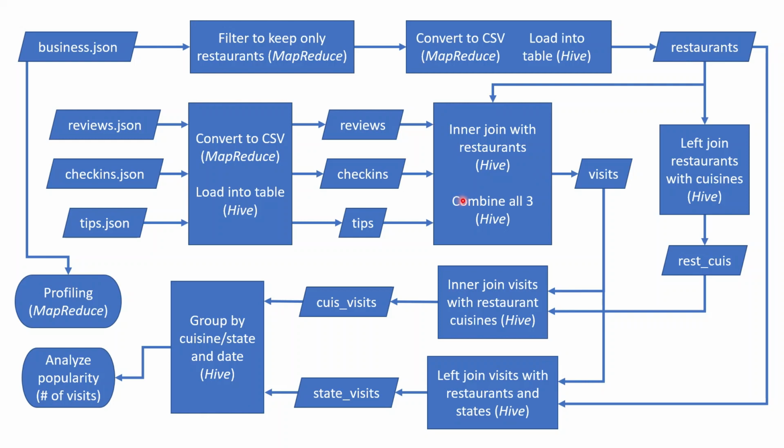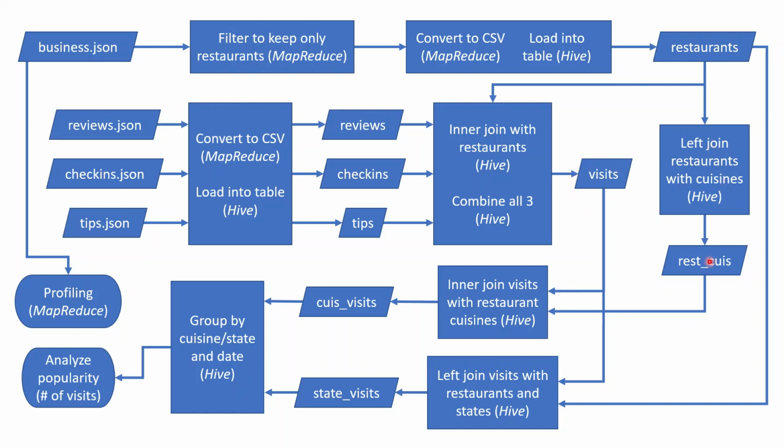Then I take those three filtered tables and combine them in Hive using Union. The reason I do this is because I want a big table of visits, and all three have a date to them. So if I combine them, that's just more data, better results. That gives me the visits table.